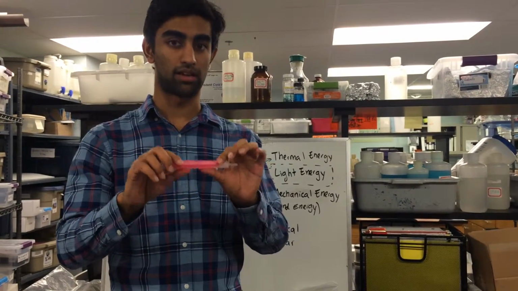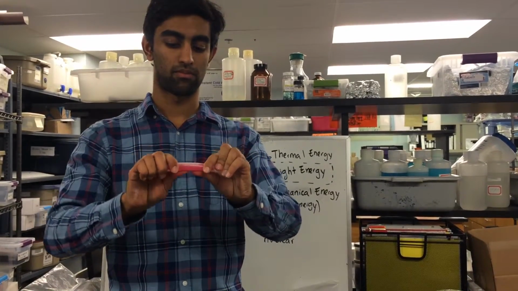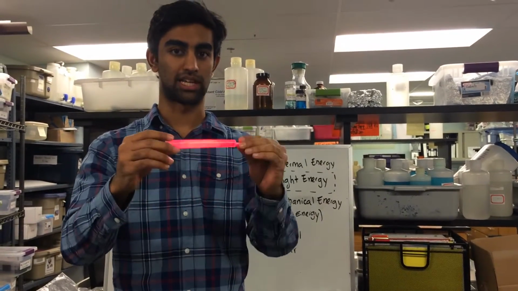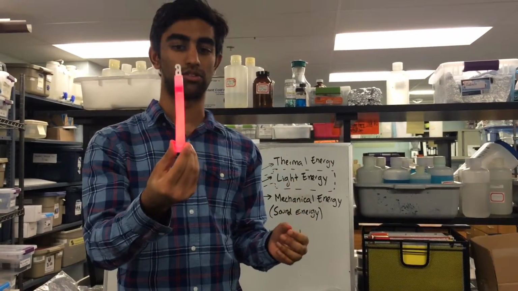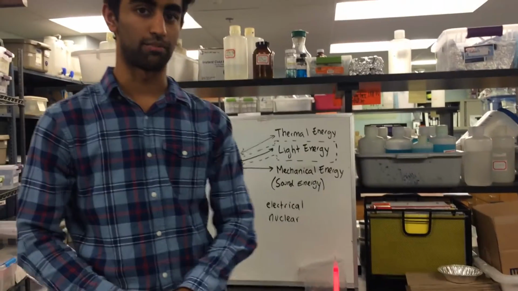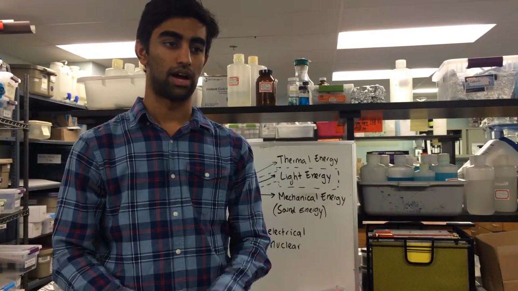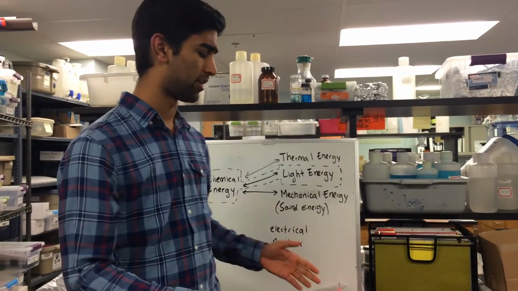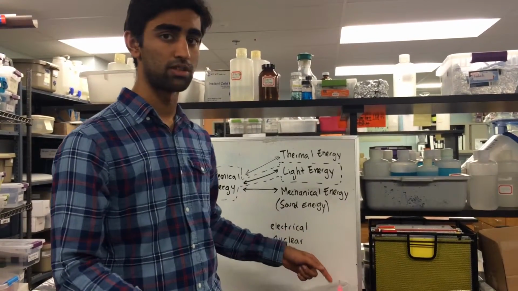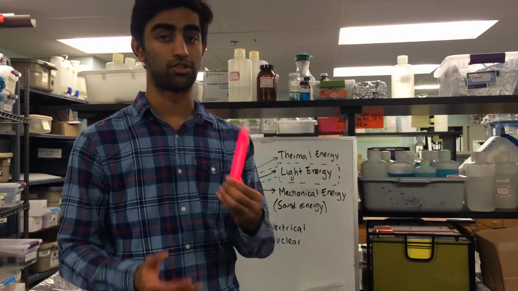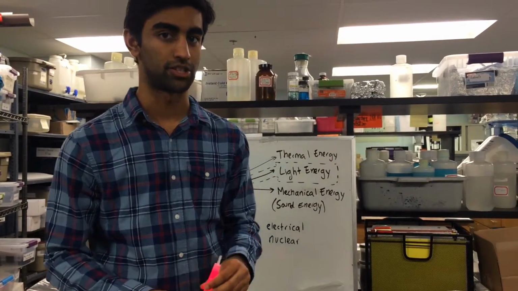When we break the light stick, the chemicals interact and produce light. Tell the students to do the same. Once all the students have broken their light sticks, ask them what type of energy conversion they think took place. The answer should be chemical energy from the bonds in the two chemicals to the light energy emitted from the light stick. The students can now answer question 1 on their observation sheet.